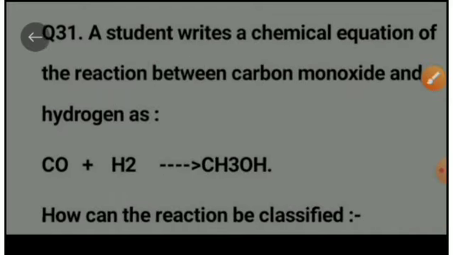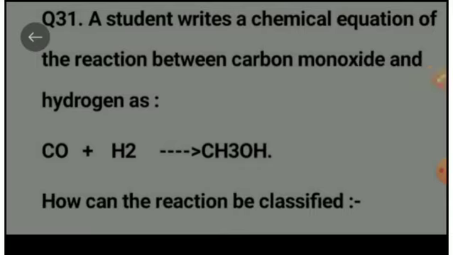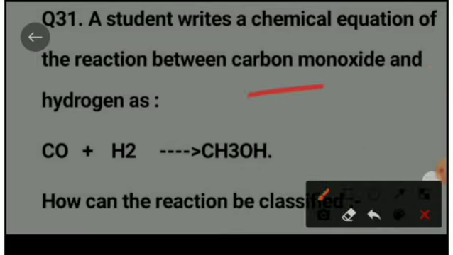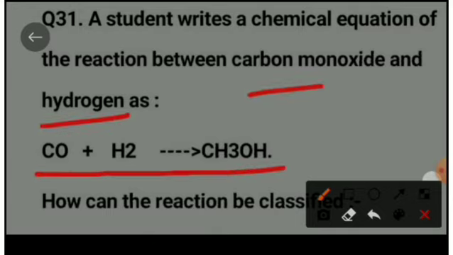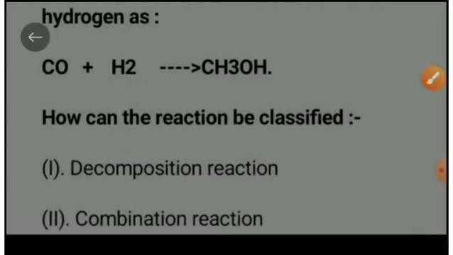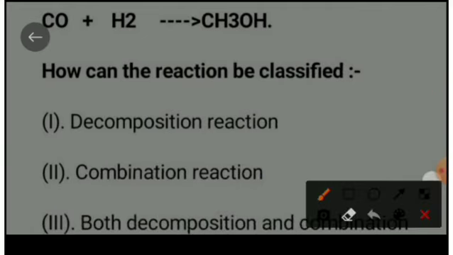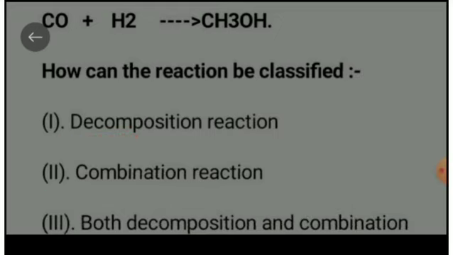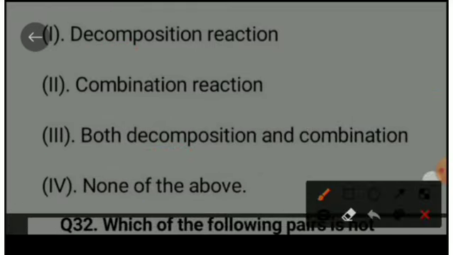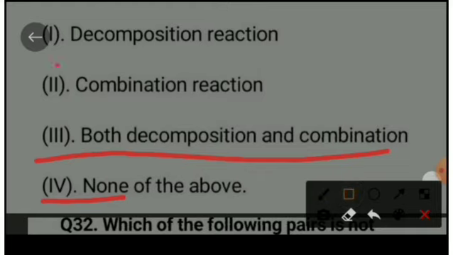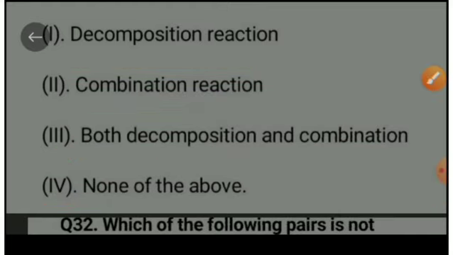Next question is, a student writes a chemical equation of the reaction between carbon monoxide and hydrogen. How can the reaction be classified? Option A is, it is an example of decomposition reaction, option B is combination reaction, option C is both decomposition and combination reaction, option D is none of the above. The right option is option B, combination reaction.